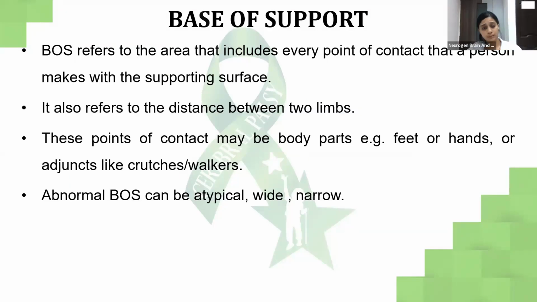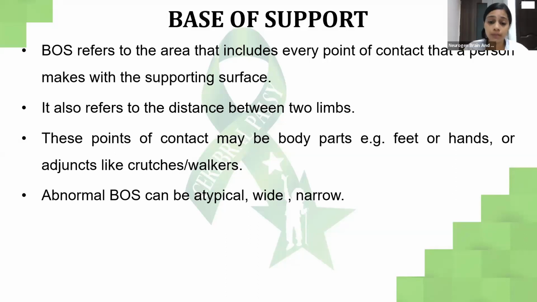Then comes base of support. Base of support refers to the area that includes every point of contact that a person makes with the supporting surface. It also refers to the distance between the two legs. It could also be the distance between the two feet or hands, or the distance between the two crutches. So children should be walking with a proper base of support.